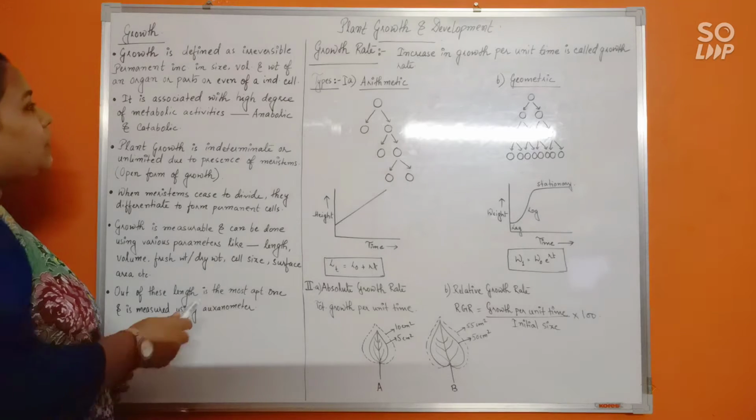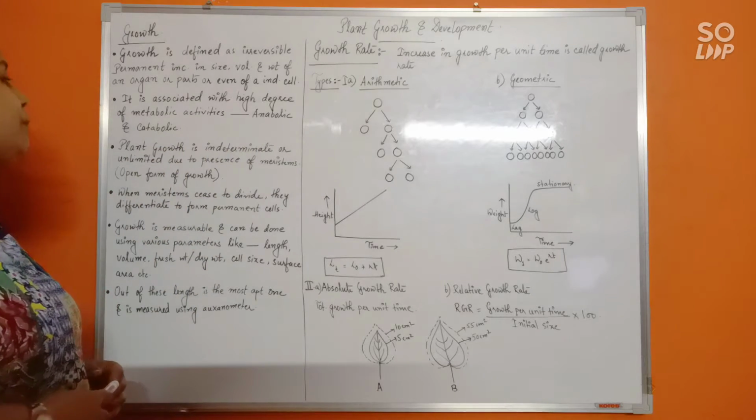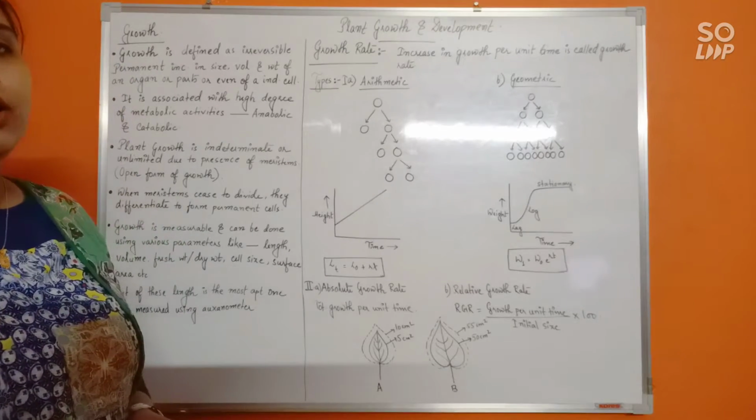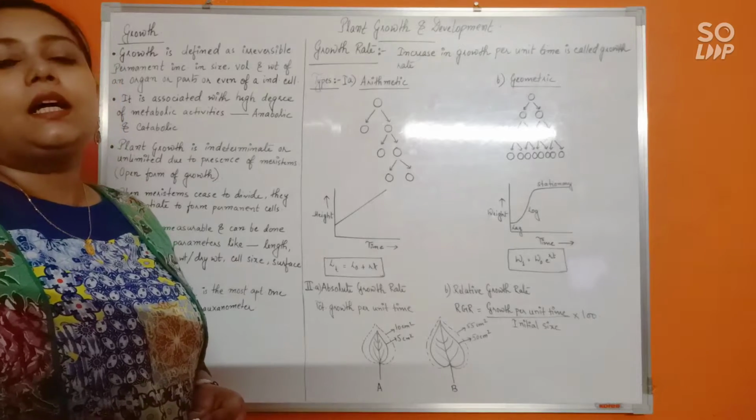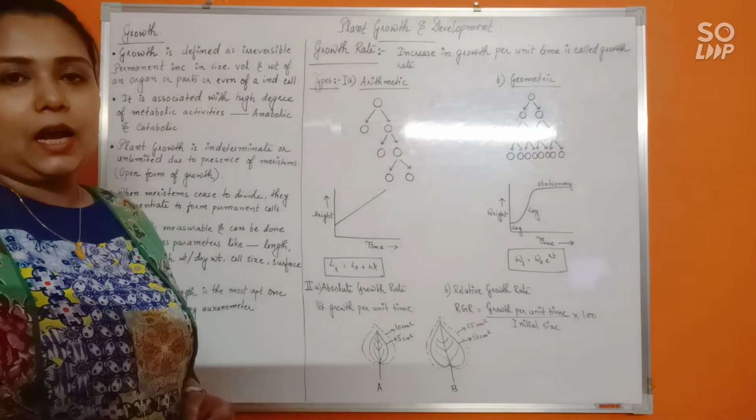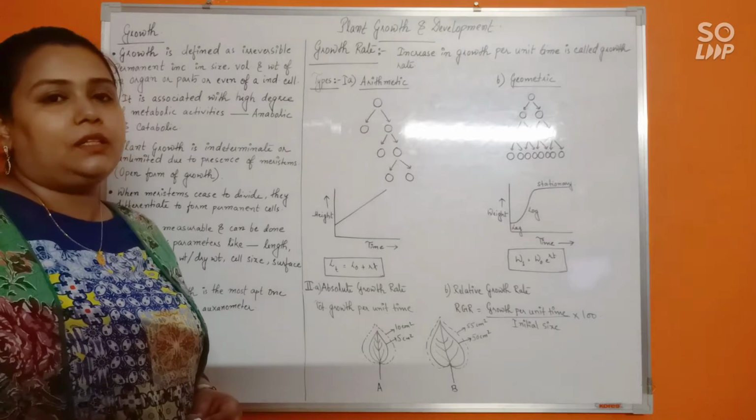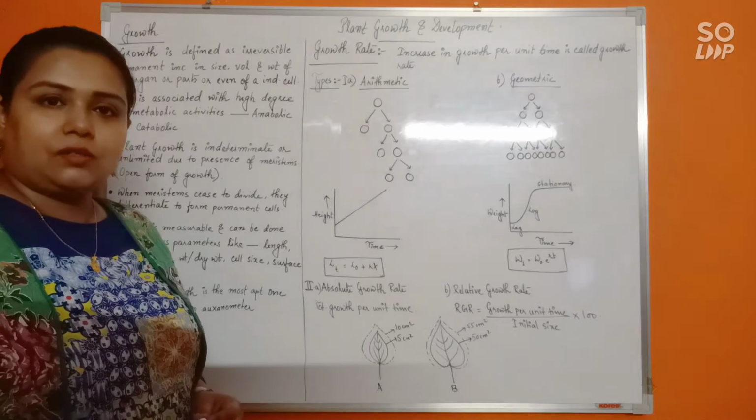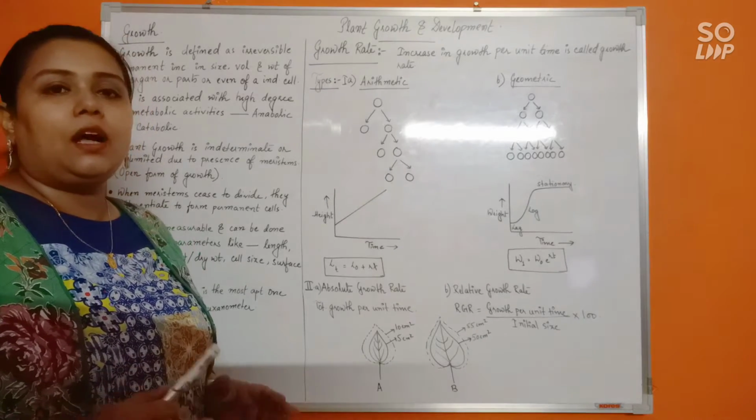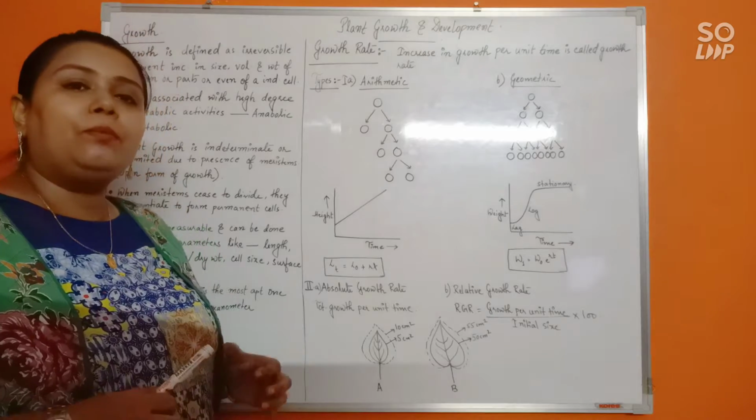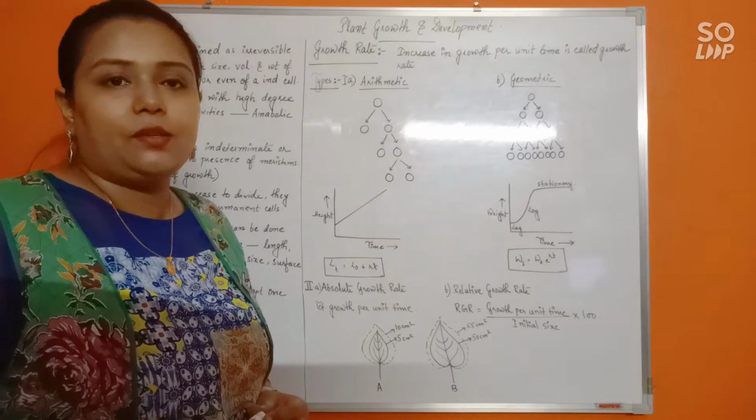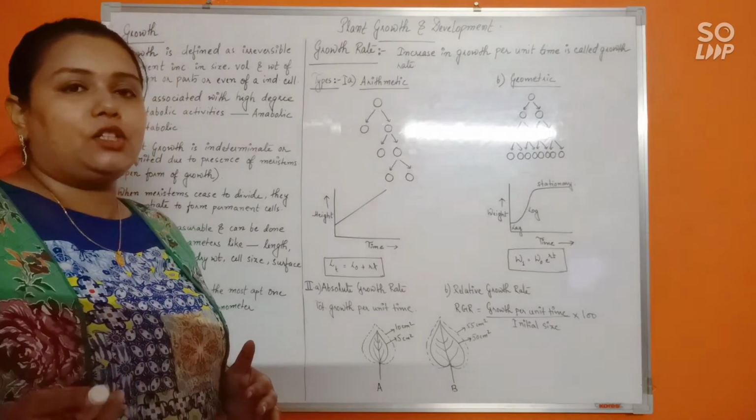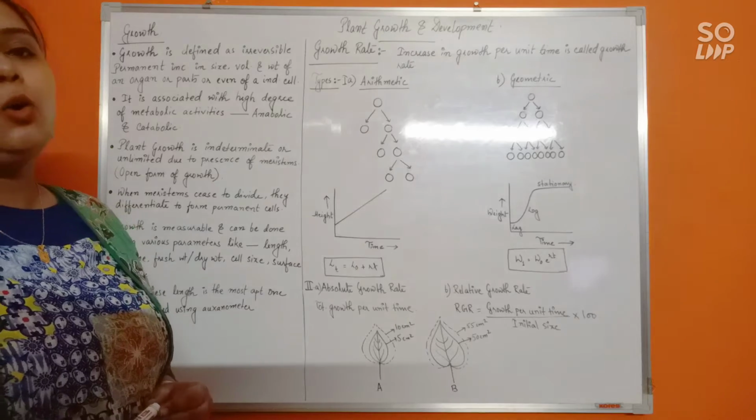Now, it is associated with a high degree of metabolic activities, both anabolic and catabolic processes. You know that growth occurs due to metabolic reactions going on inside the cell continuously. These particular reactions can be of two types. Anabolic means the building up reactions and catabolic means the breakdown reactions, right? Do remember, only when the amount of anabolic processes will be more than the catabolic processes inside the cell, growth will occur. Okay, only when anabolic building up reactions will be more than the catabolic processes, only then growth will occur.